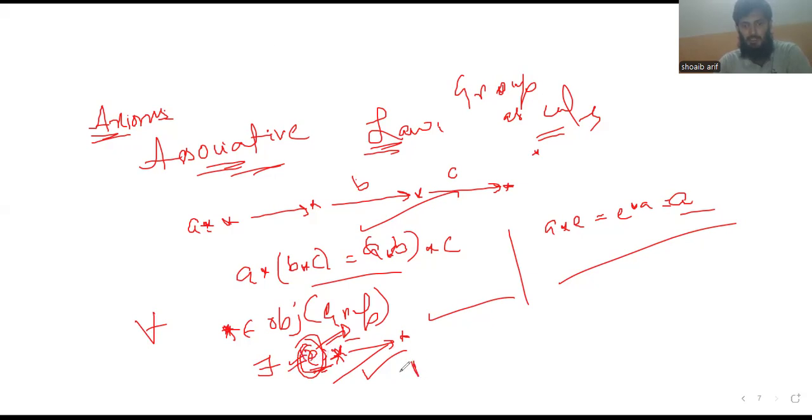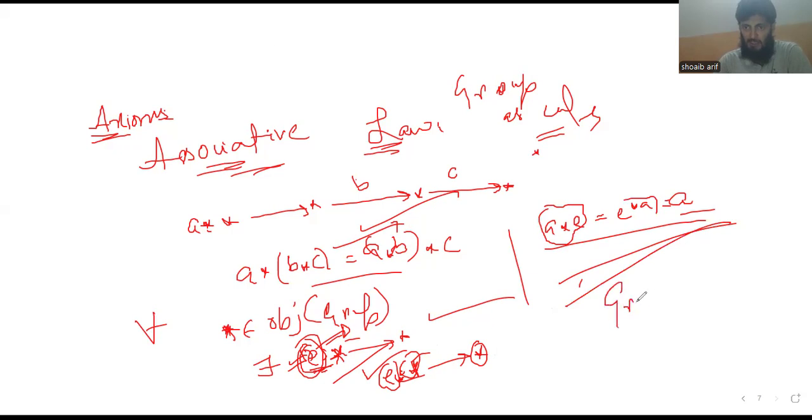So there exists an identity morphism E from dummy object to dummy object. There is only one object, the dummy object. So there exists an identity morphism, which is the identity element, and associative law holds by the definition of group, and identity law holds by the definition of group. So we see group as a category in category theory.